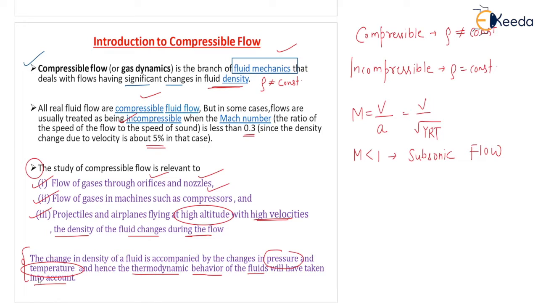So the first section is our introduction to compressible flow. So this is the complete detail about the introduction we have seen.